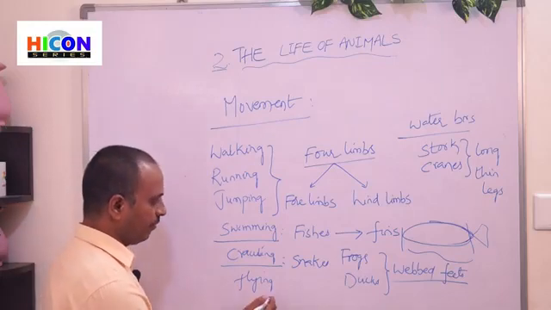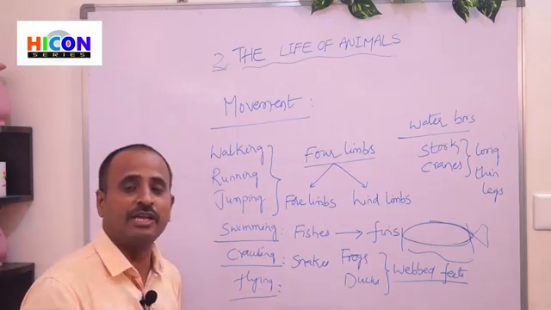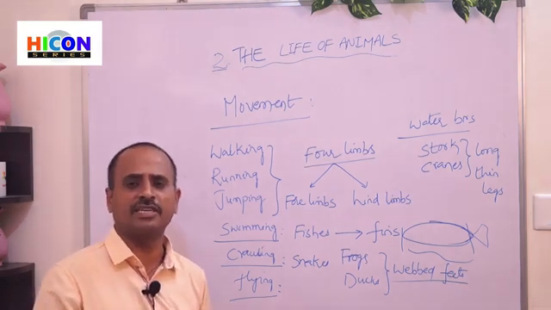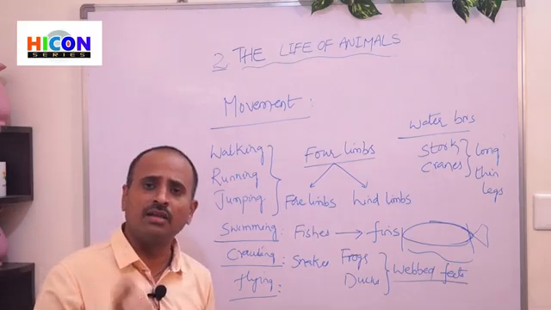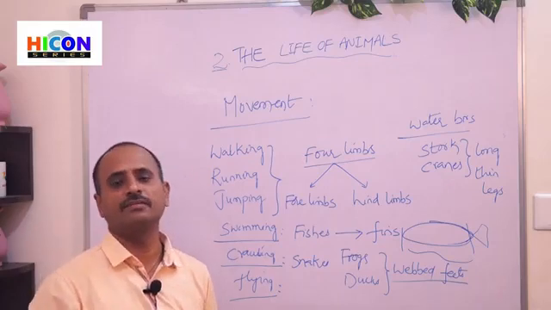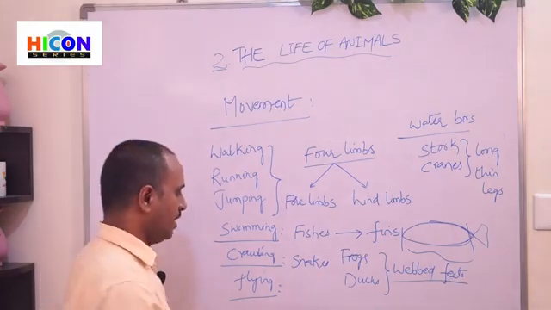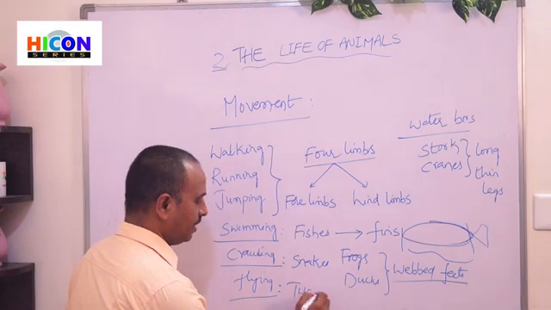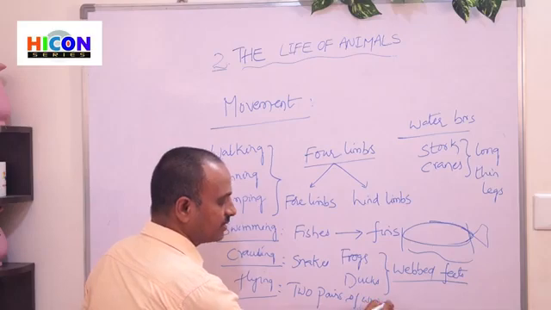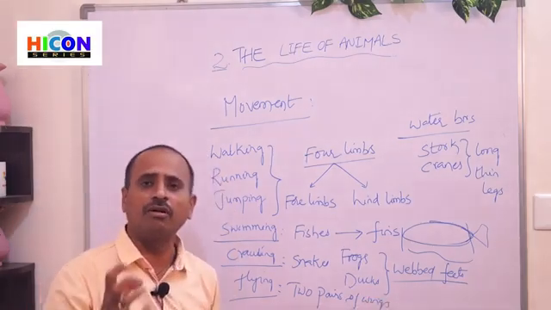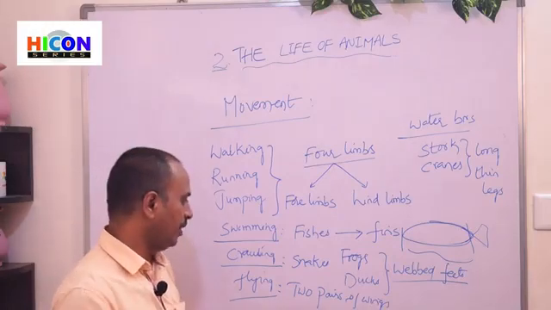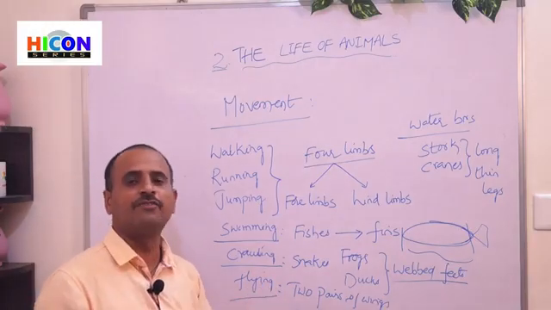So the next one is flying. Especially all the birds will fly in the sky, and all the birds can walk on the land and also can fly in the sky. Because they have two pairs of wings, all the birds have two pairs of wings. These wings are attached to the strong muscles which are present in their skeleton. So with the help of these two wings, they can easily fly in the air.